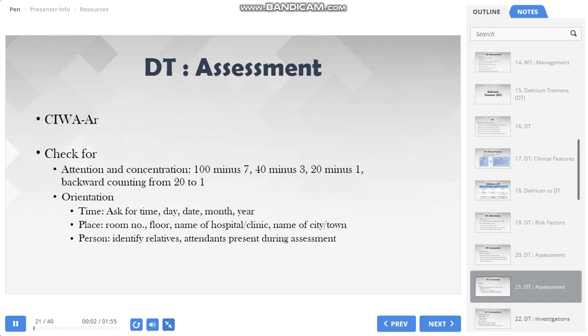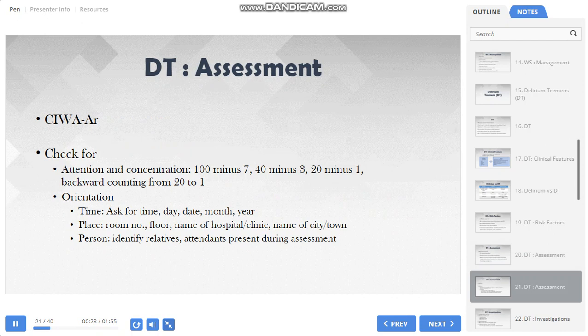After your history, physical examination and systemic examination, apply CIWA-Ar as discussed in the previous session. Look for presence of alcohol withdrawal signs. Then check for delirium. How do we check for delirium? We assess his attention and concentration.